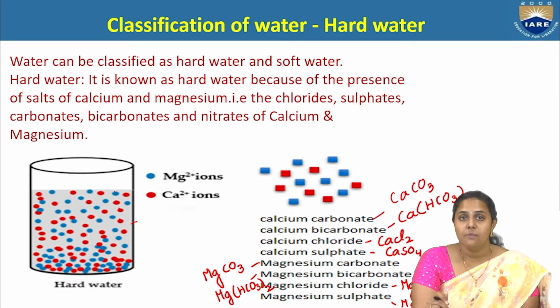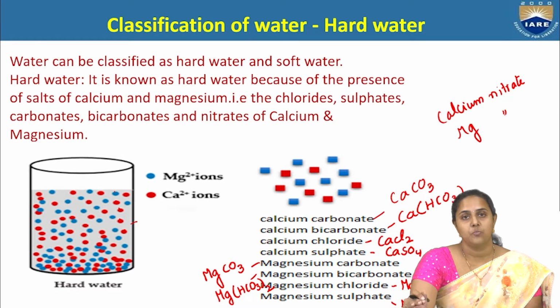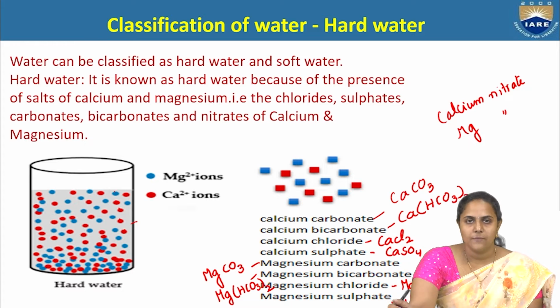Apart from these, calcium nitrate and magnesium nitrate are also responsible for the hardness of water.